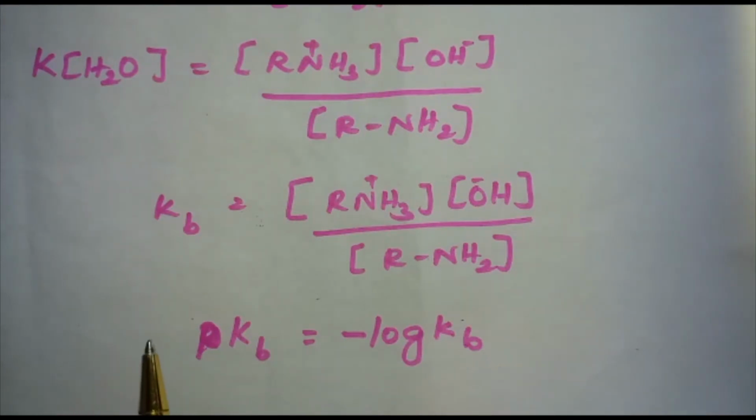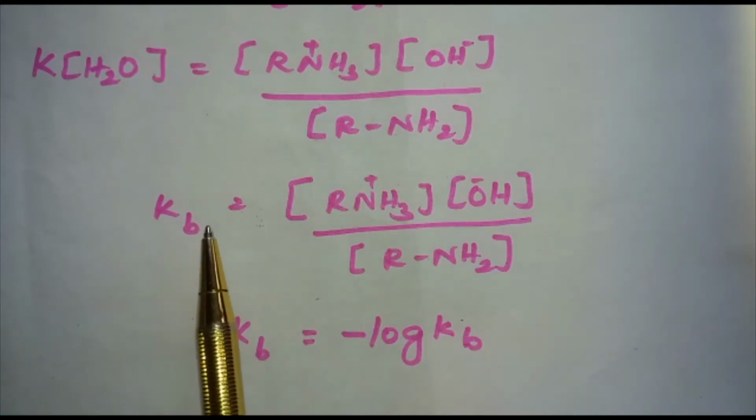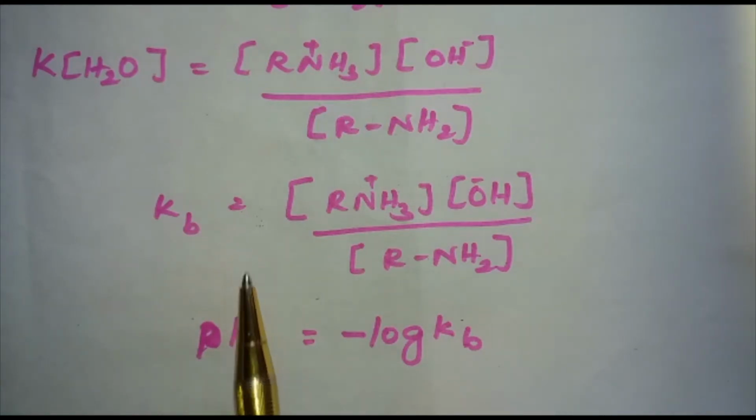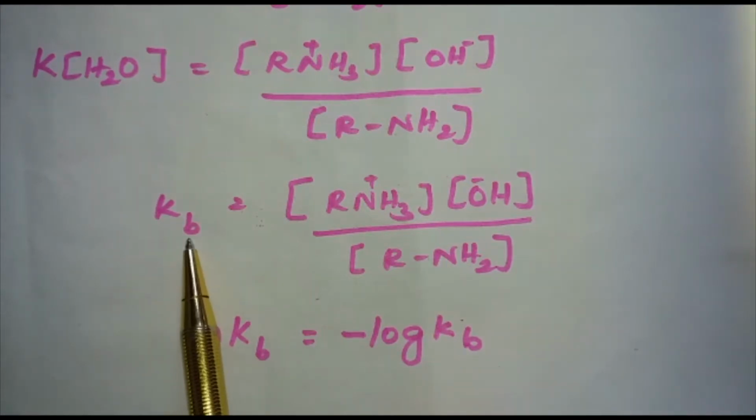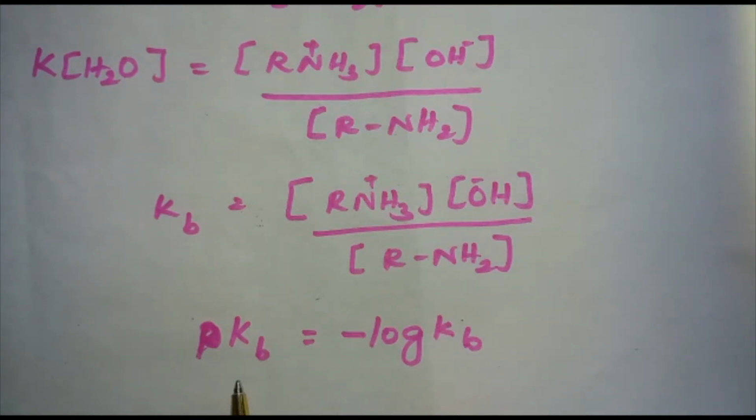We can write pKb is equal to minus log Kb. The larger the value of Kb or the smaller the value of pKb, the stronger is the base. If the Kb value is large, then the base is stronger. If the pKb value is small, then the base is stronger. The pKb value of ammonia is 4.75.